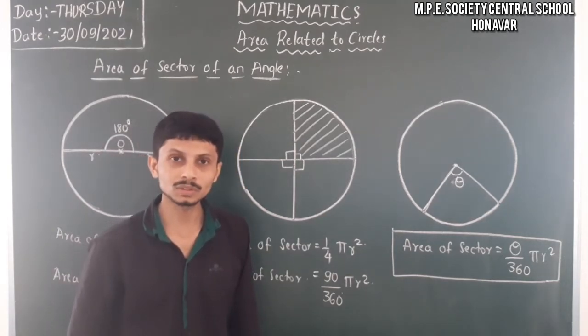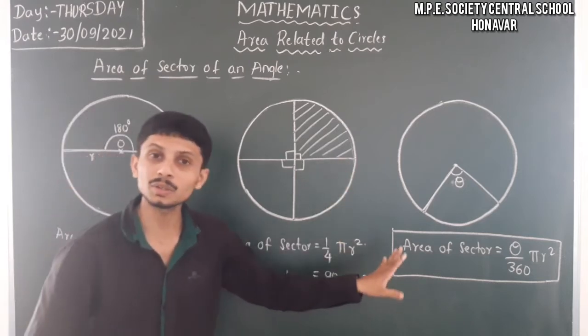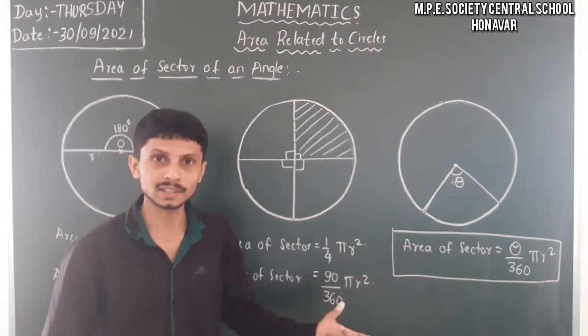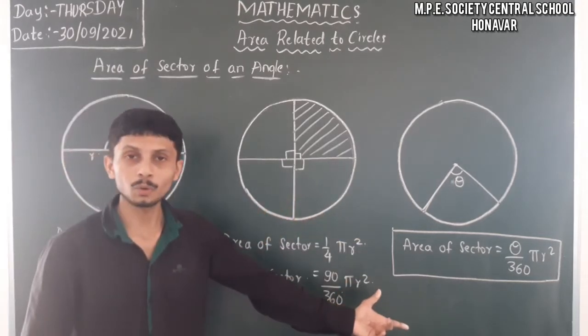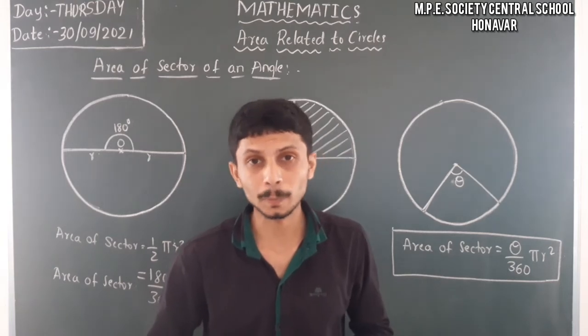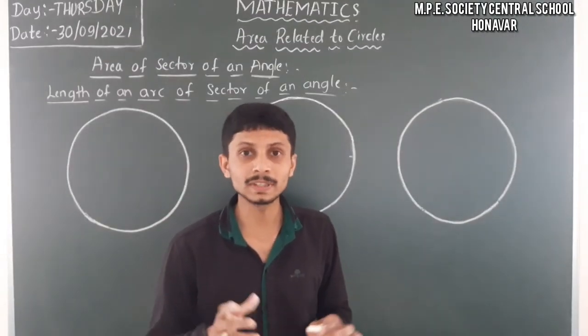I hope you understood these things. So we only had to find the formula for the area of the sector by relating it with the angle theta. We have this procedure, I hope you understood that. So let us move on to the next part, that is, length of an arc. Let's discuss the length of an arc of a sector of an angle.